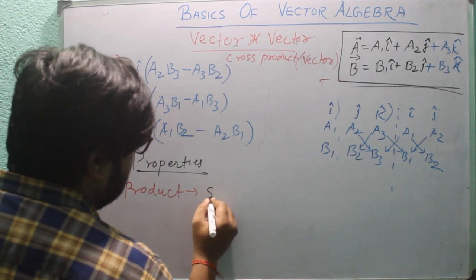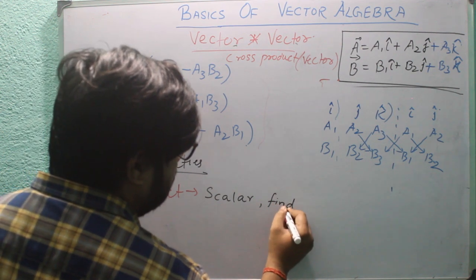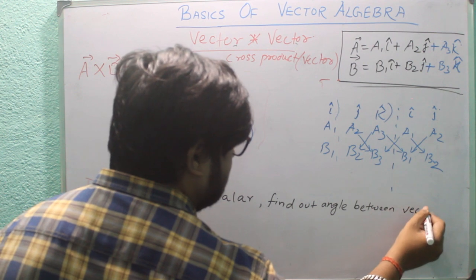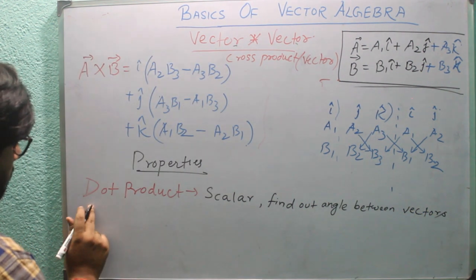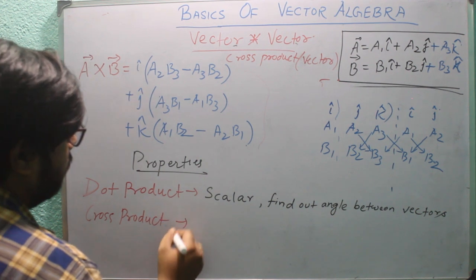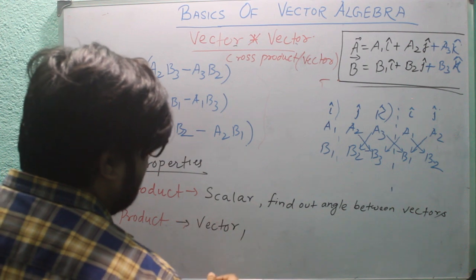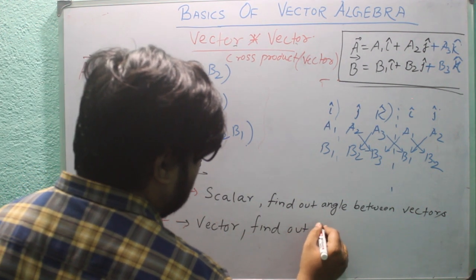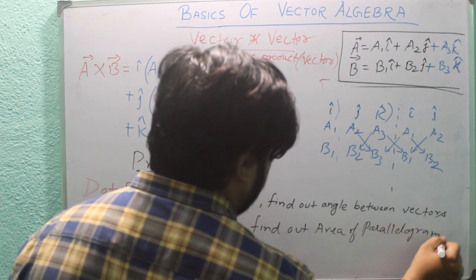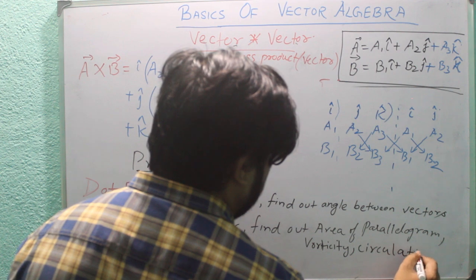Dot product gives a scalar result, and it is used to find the angle between vectors, whereas we will find that cross product gives a vector and it is used to find the area of a parallelogram, vorticity, circulation, etc.